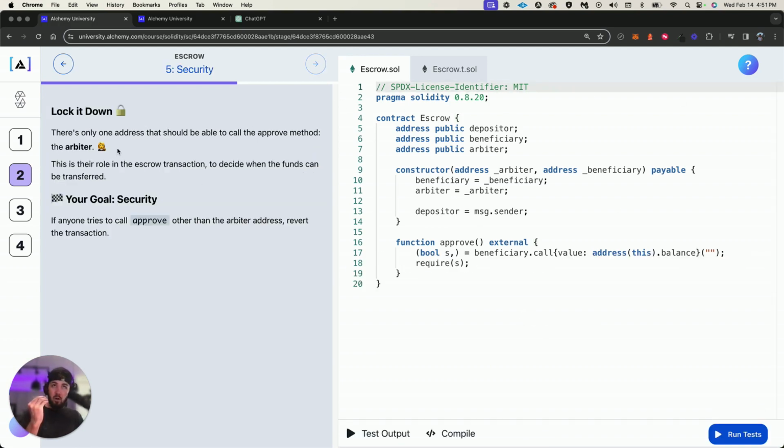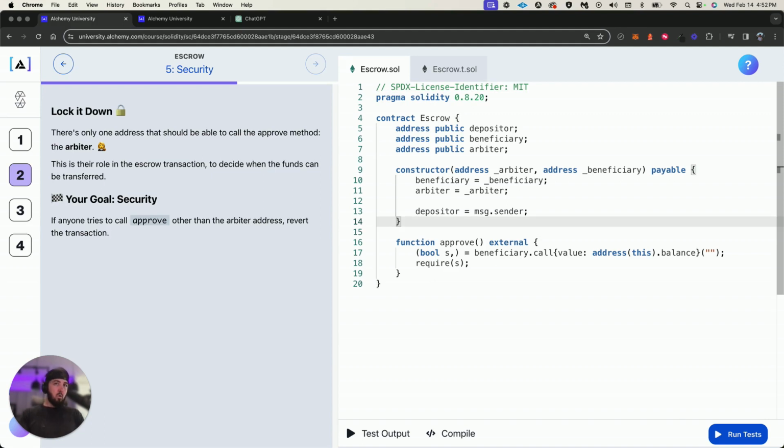Security. Guys, I didn't pre-read, I promise. So there's only one address that should be able to call this. It's the arbiter. This is their role in the entire transaction. Your goal is to build a modifier that only the arbiter can use. If anyone tries to call approve other than the arbiter address, revert the transaction.